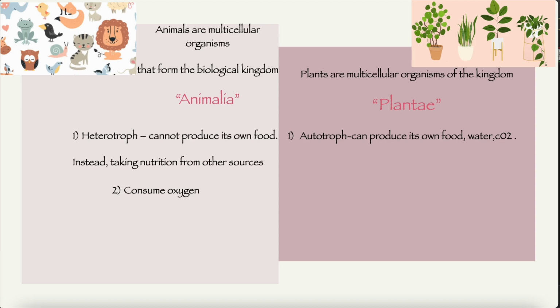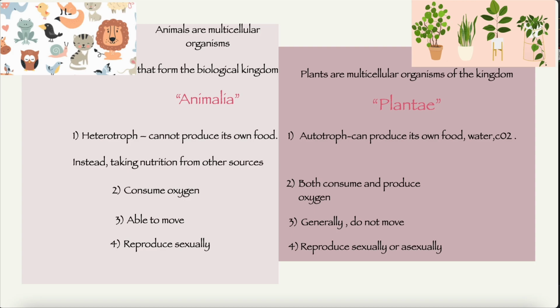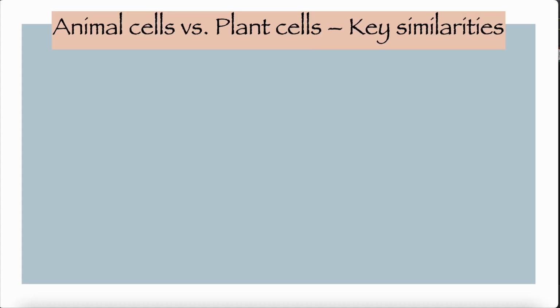Animals consume oxygen. Plants both consume and produce oxygen. Animals are able to move. Plants generally don't move. Animals reproduce sexually, whereas plants reproduce sexually or asexually.